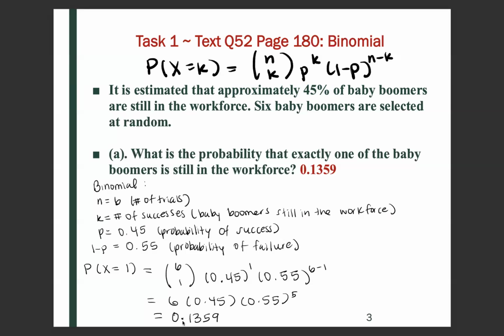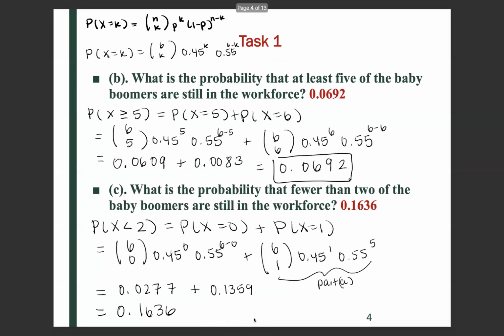So when you simplify, you get 0.1359, which is the probability that exactly one of the baby boomers is still in the workforce.